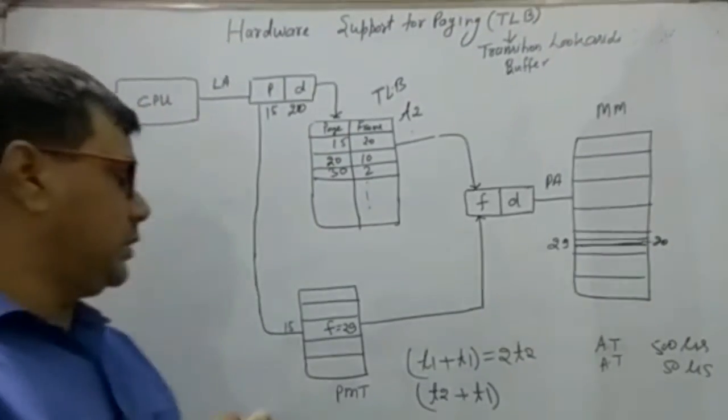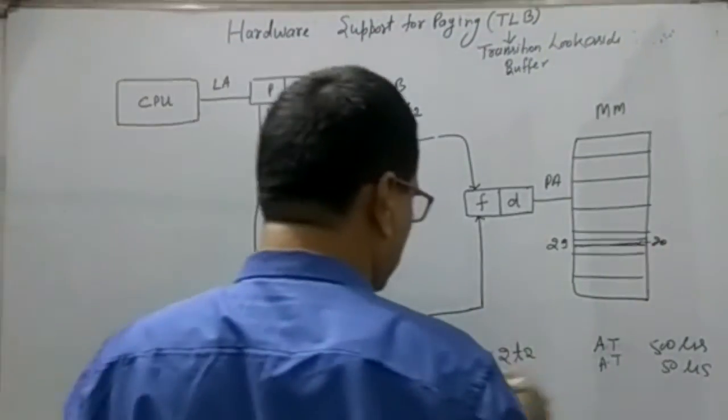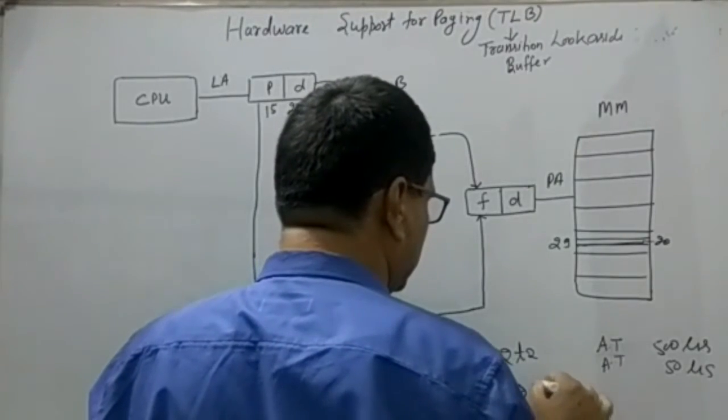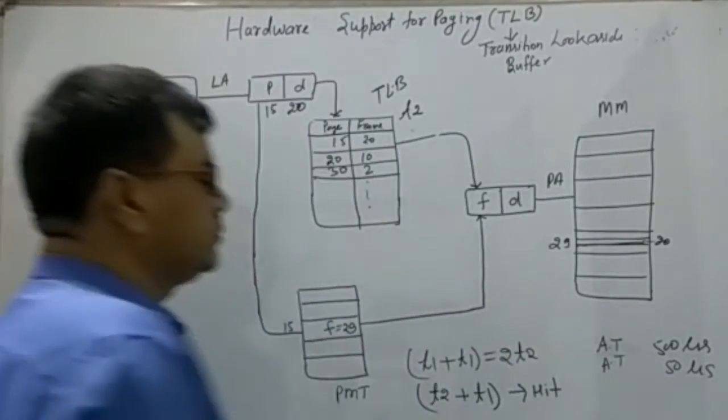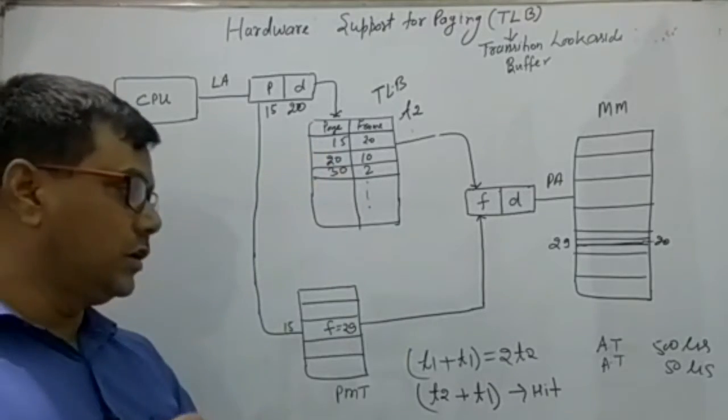But assume this is when the instruction is a hit, the search is a hit in the TLB.